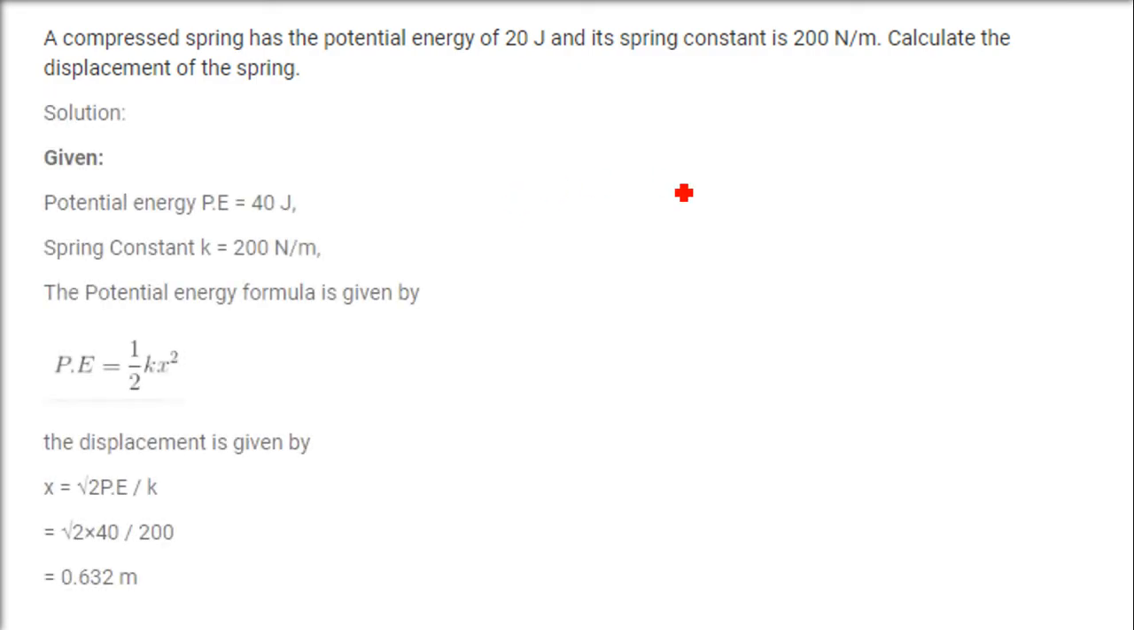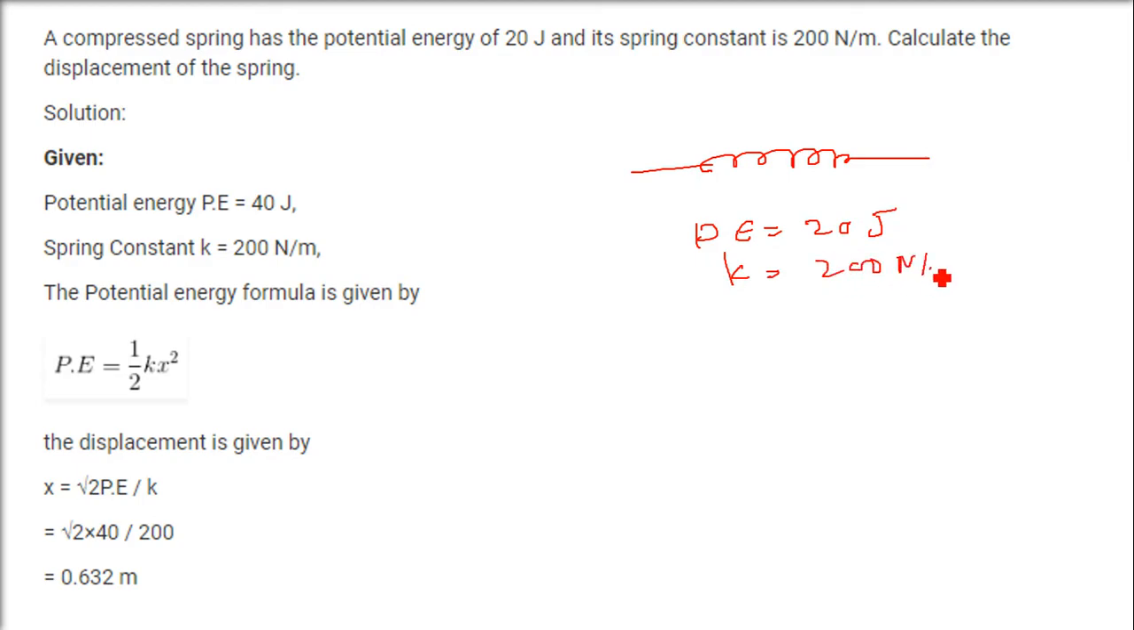A compressed spring has the potential energy of 20 joule and its spring constant is 200 Newton per meter. Calculate the displacement of the spring. So here is a spring. Now this is compressed. This has the potential energy, which is 20 joule. Spring constant K is 200 Newton per meter. Calculate the displacement of the spring.